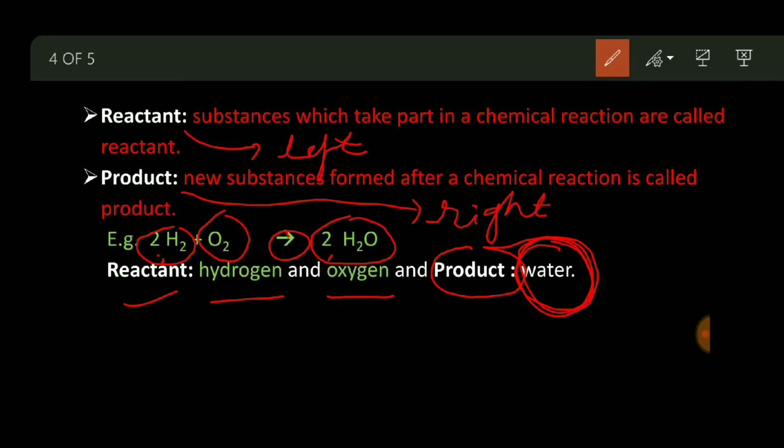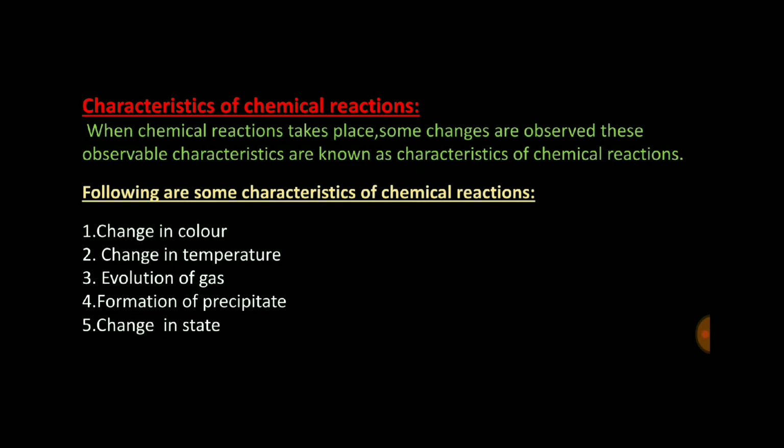Okay, now let us see characteristics of chemical reaction. As I have told you, physical change and chemical change are there. So how can you say that a physical change is occurring or a chemical change is occurring?